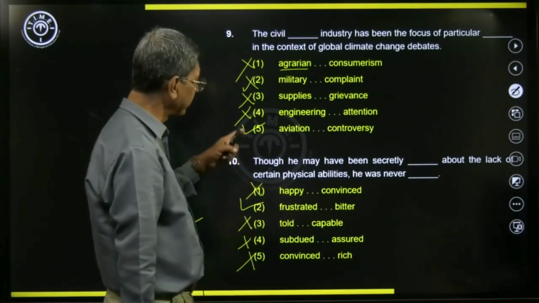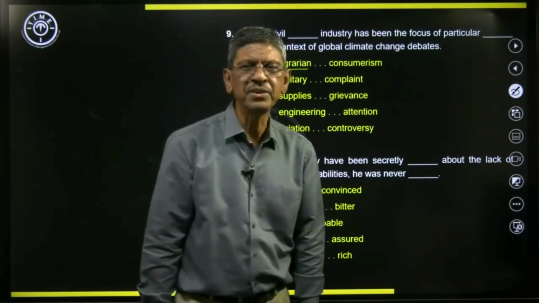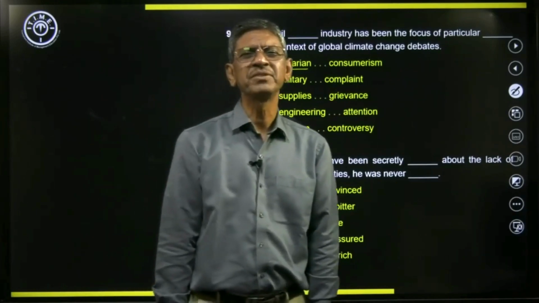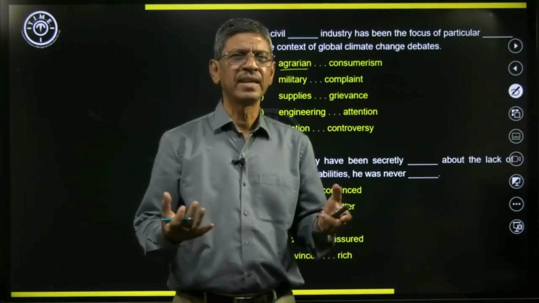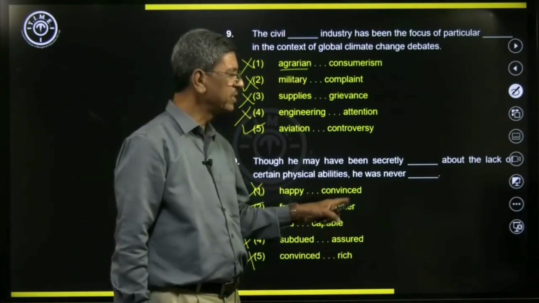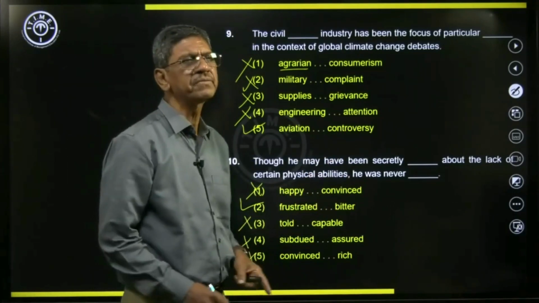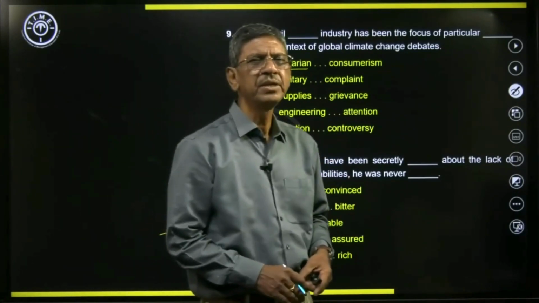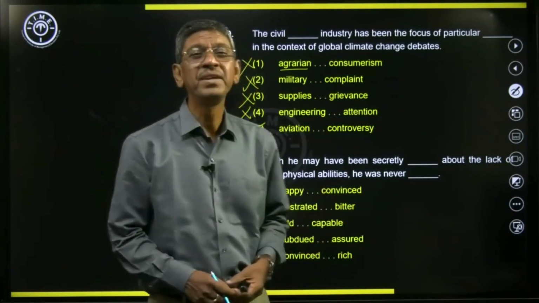I will read the sentence with these words. Though he may have been secretly frustrated. Frustrated means a state of helplessness and sadness because of the lack of certain physical abilities. Because he did not have certain physical abilities, he would have been frustrated, but he was never bitter about it.